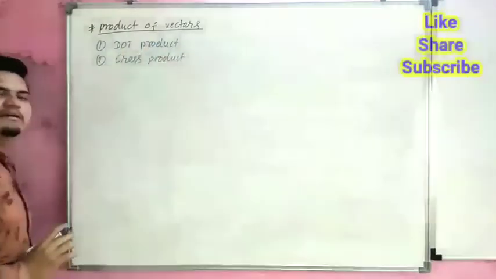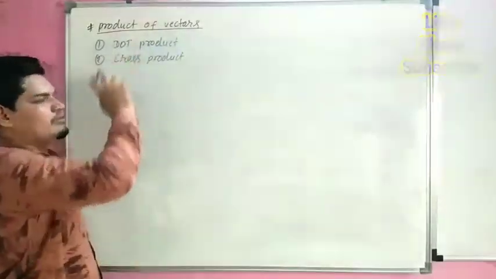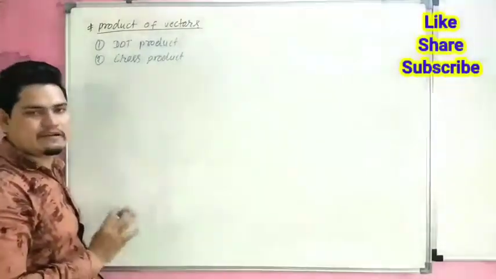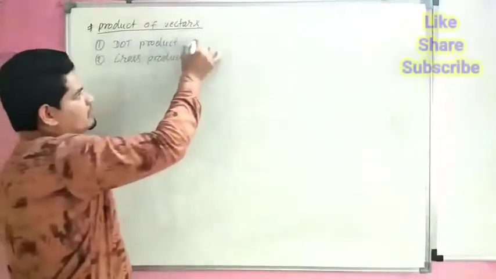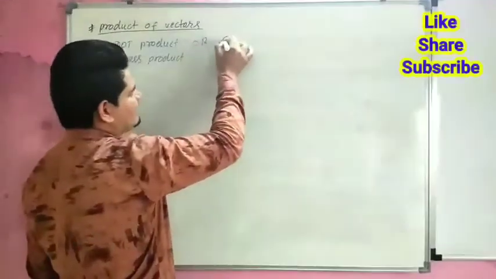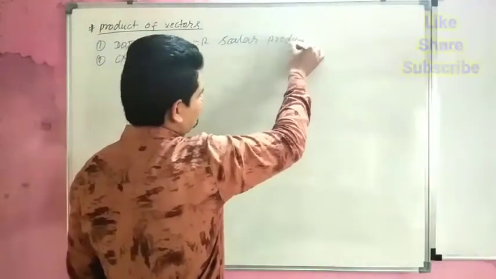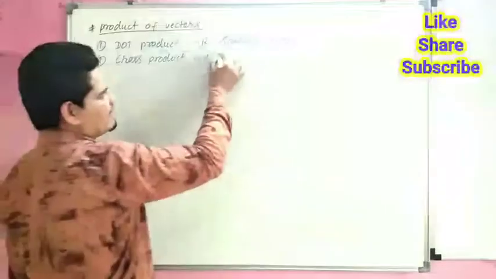Product means multiply, so we can multiply two vectors in a dot product and a cross product. There are two types of product of vectors: first is the dot product and second is the cross product. The dot product is called the scalar product, and the cross product is called the vector product.